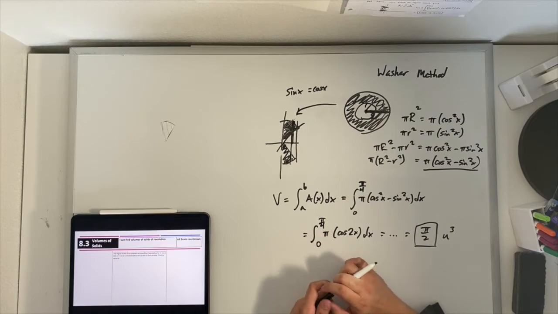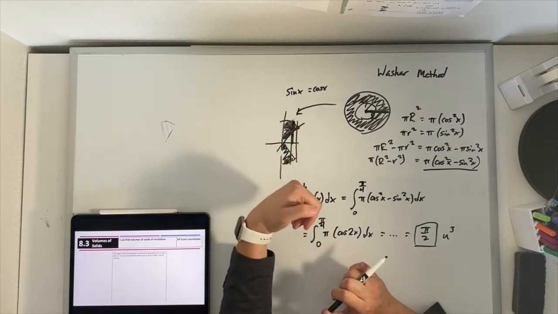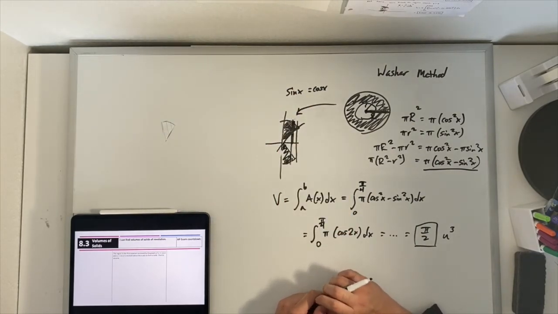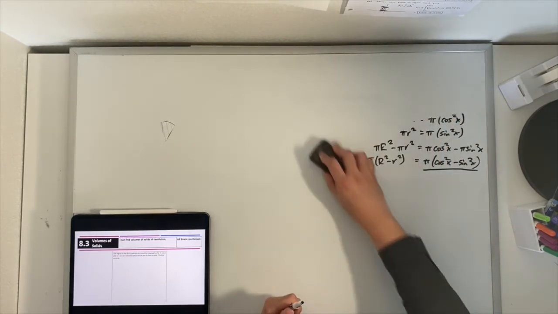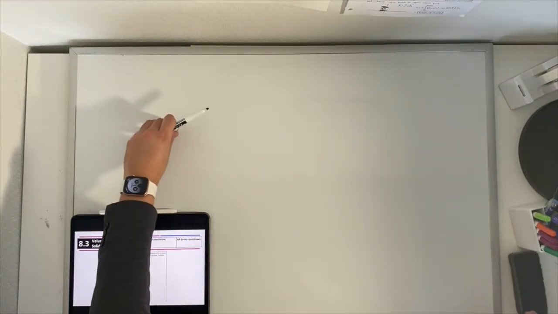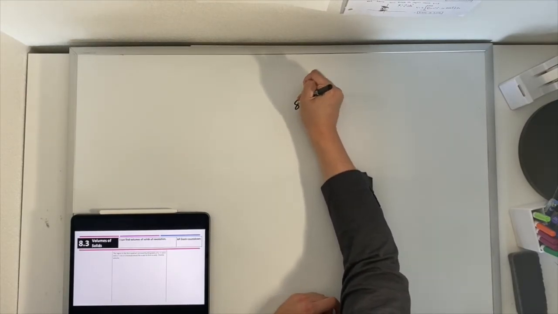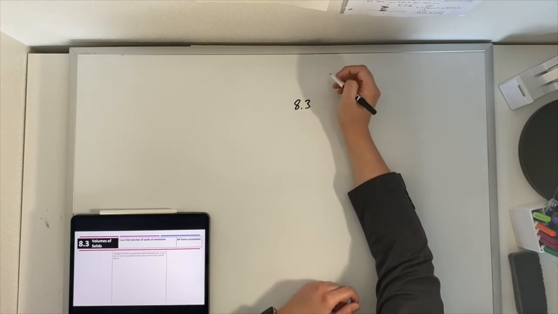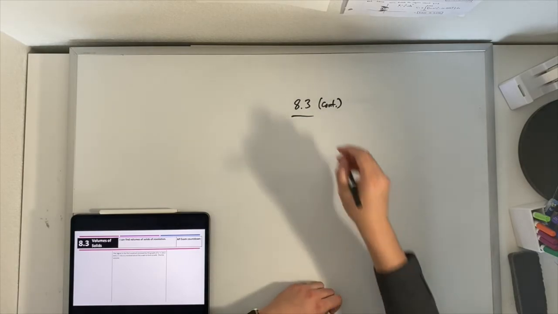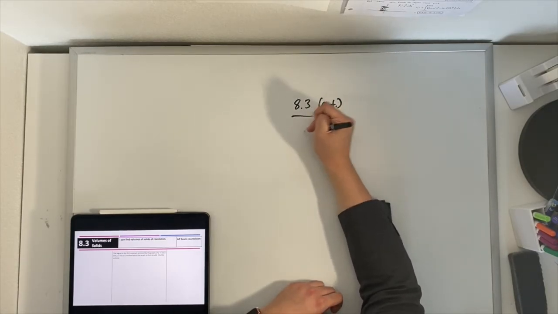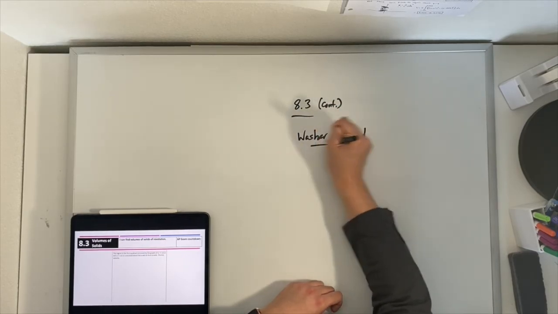All right, this is known as the washer method. And right now we're just looking at the washer method for shapes that are revolving about the x-axis. Let's jump back into our notes because I do want to generalize this just a little based on what we just did. So in our notes, this is still section 8.3. And we have washer method.